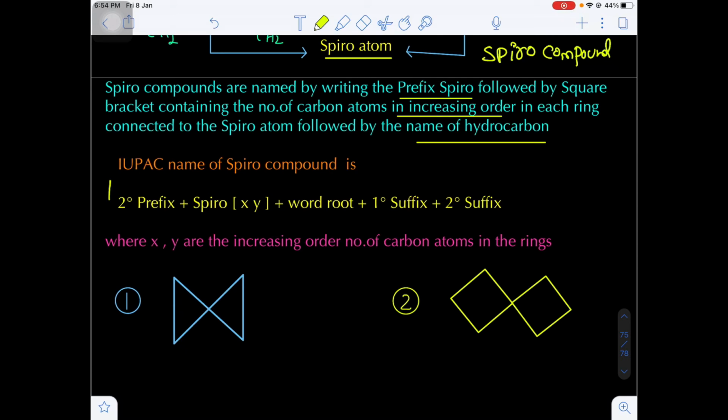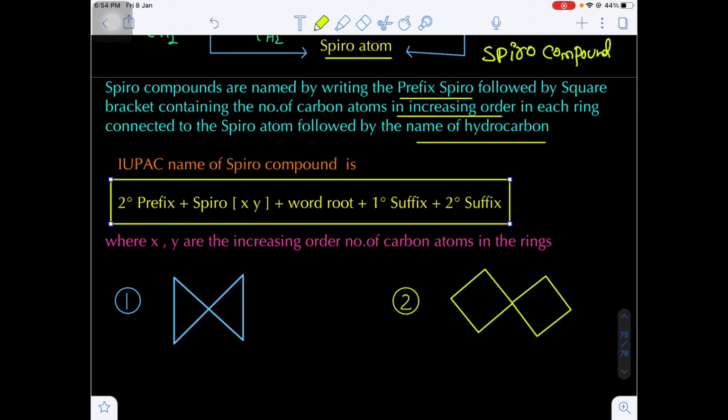The IUPAC name consists of the secondary prefix, nothing but the name of the substituent. Next, the primary prefix, nothing but spiro. After spiro, there is a square bracket where we write x and y. Next after that, the word root, then the primary suffix, and then the secondary suffix.